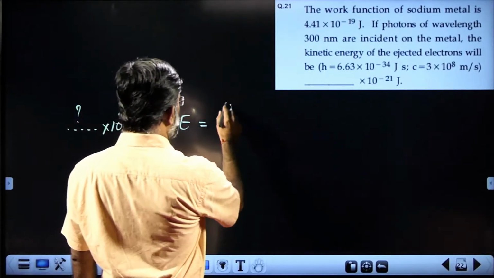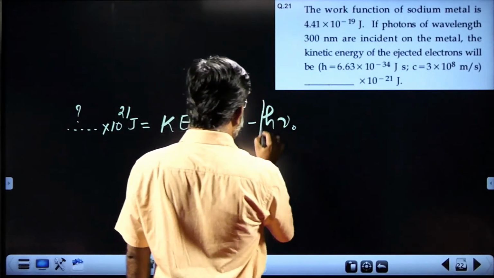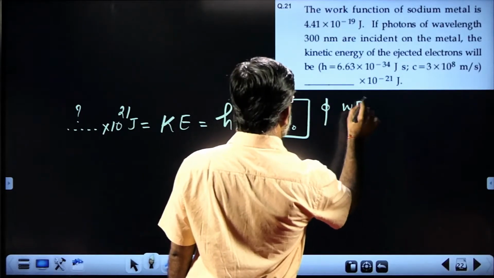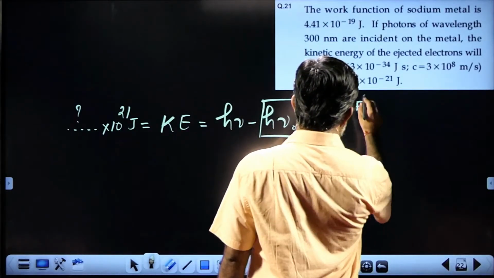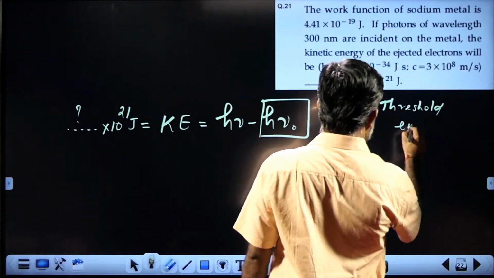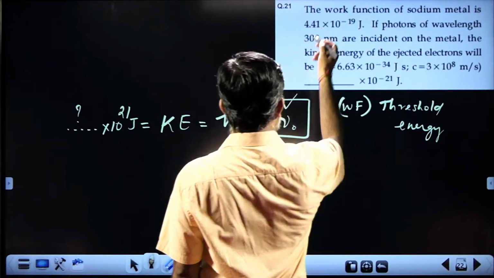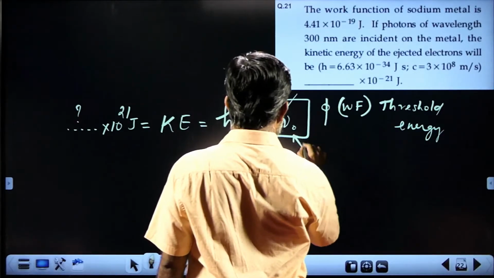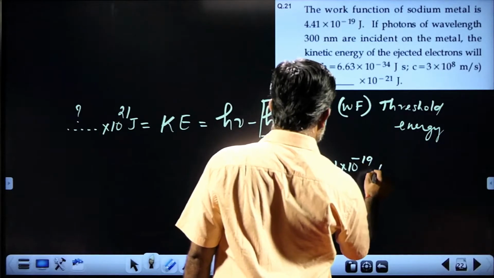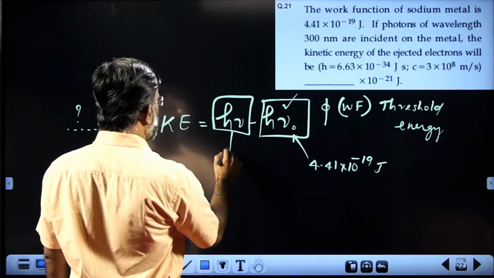You know, kinetic energy is equal to h nu minus h nu 0, and this h nu 0 is the work function, that is the threshold energy. This value is given straight away, and the value given is 4.41 into 10 power minus 19 joules. Now you just find out the other value and find out your answer.